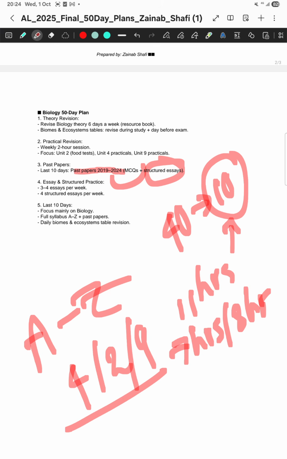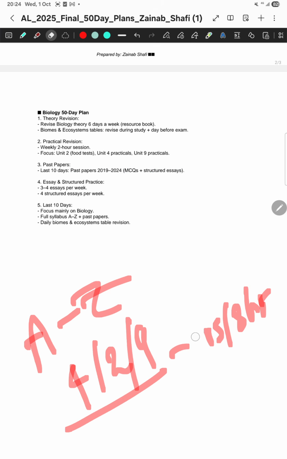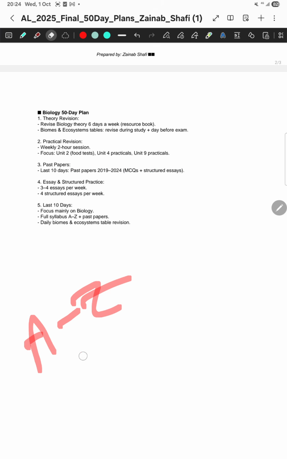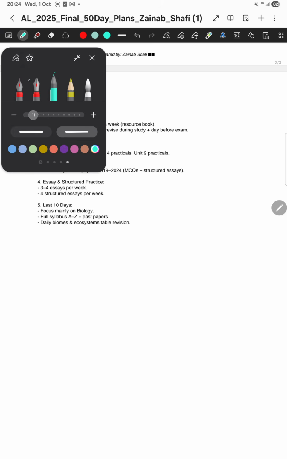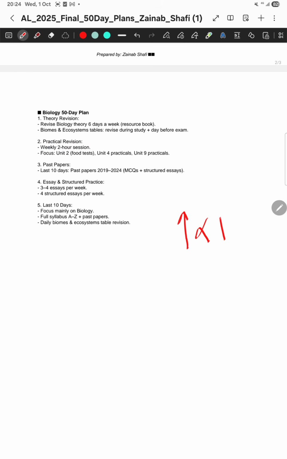Basically, this is not the time for you to chase behind classes. You have to do a lot of self study at this last moment. Please don't chase behind classes. The number of classes is not directly proportional to your results. Sometimes it can even be inversely proportional to your results because you don't have time to study.